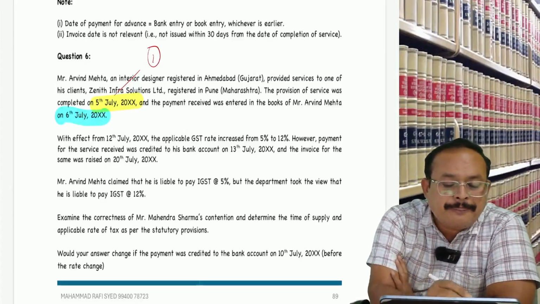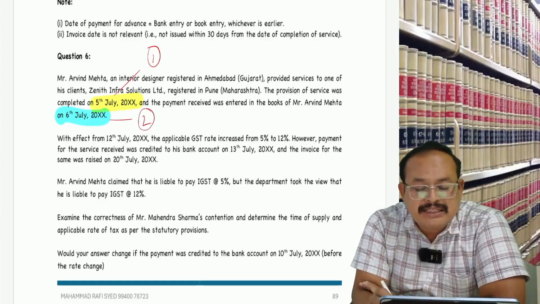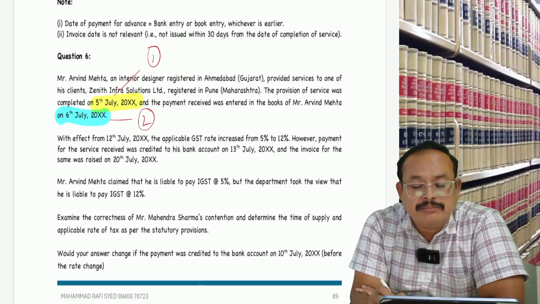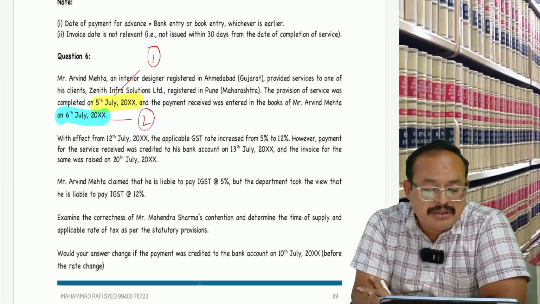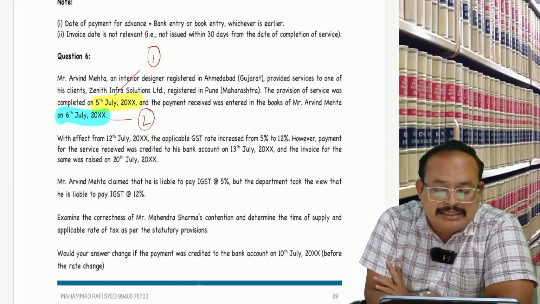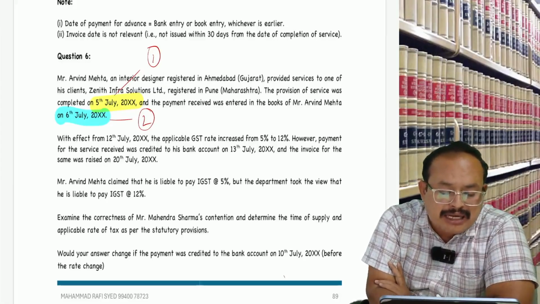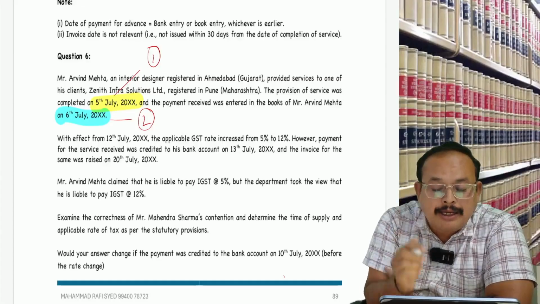6th July is another date. Thereafter, invoice issued, they given a 20. Examine the correctness of method. Here they said 10th July, would your answer be different? Invoice for the same was raised on 20th July.